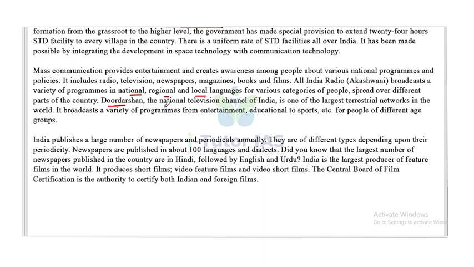Then Doordarshan, the national television channel of India, is one of the largest terrestrial networks in the world. It broadcasts a variety of programs from entertainment and educational to sports, etc. for people of different age groups. India publishes a large number of newspapers and periodicals annually. They are of different types depending upon their periodicity. Newspapers are published in about 100 languages and dialects.